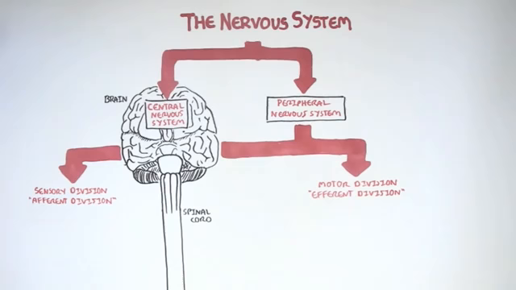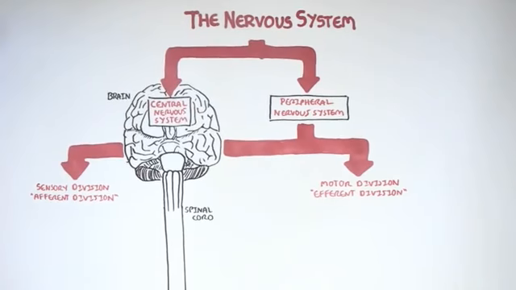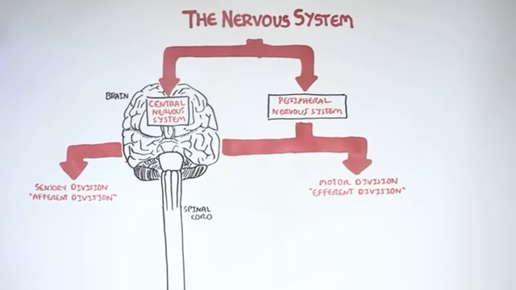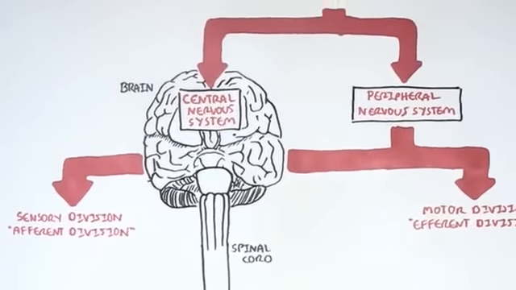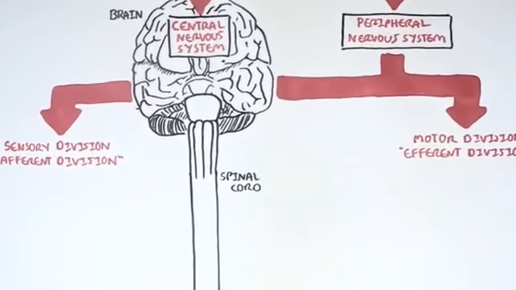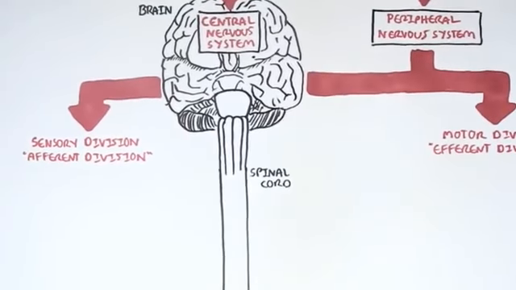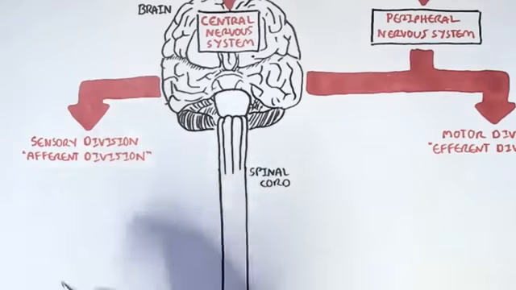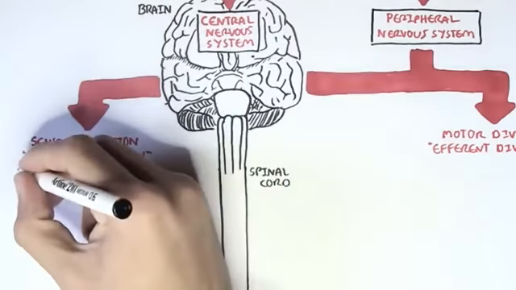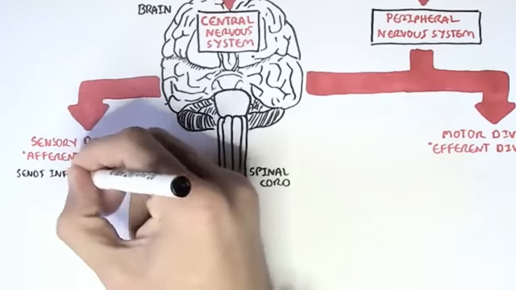It is better to call the divisions of the peripheral nervous system the afferent division and the efferent division, and we'll soon see why. Let's focus on the sensory division of the peripheral nervous system first. That is the afferent division. The sensory division is for sensing things such as sight, smell, touch, and even pain, for example.